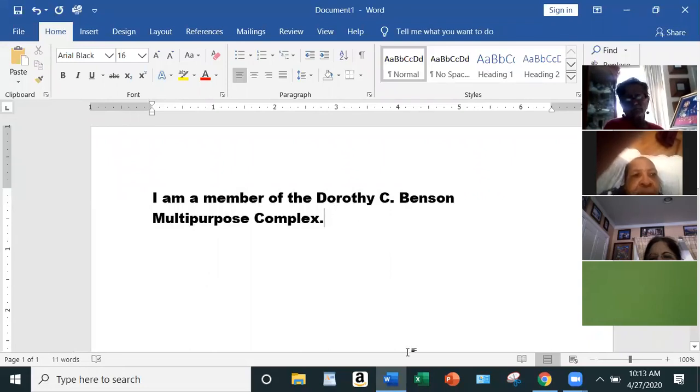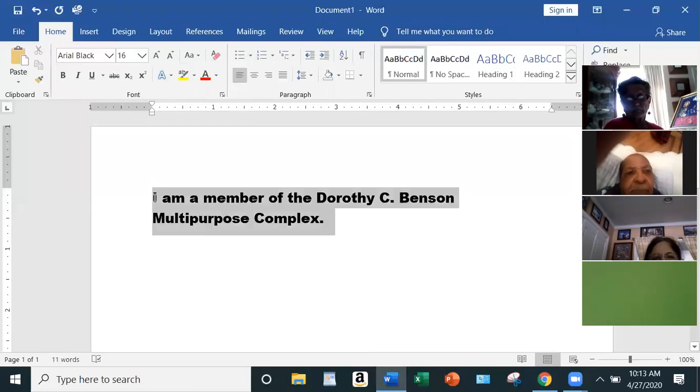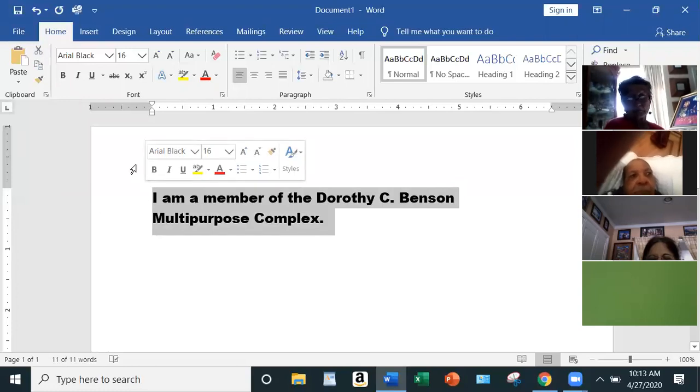All right, so let's say we want to change the color. We're going to do the same thing with the left click on our mouse. And if you're using a laptop with the mouse on your laptop, it's the same thing. You're going across, highlighting the whole sentence.